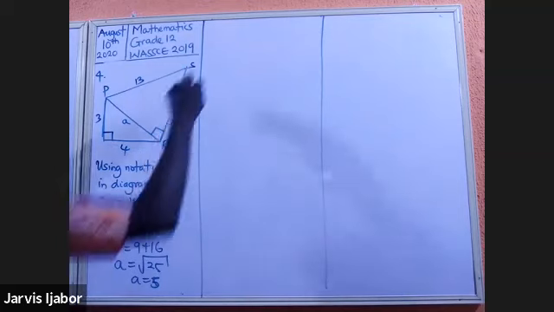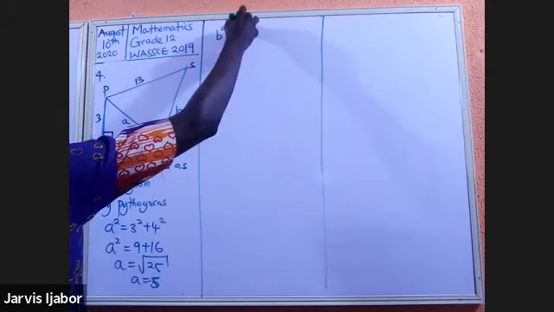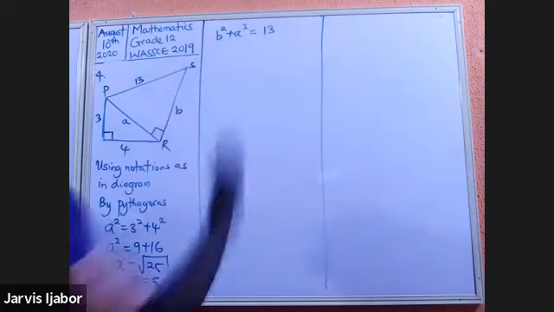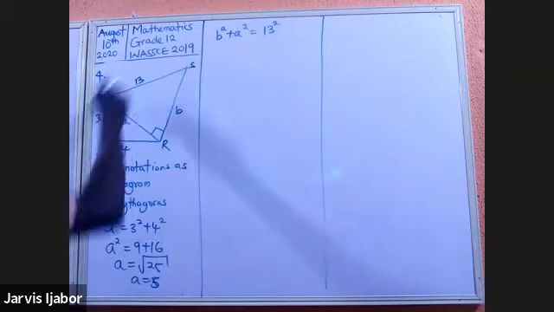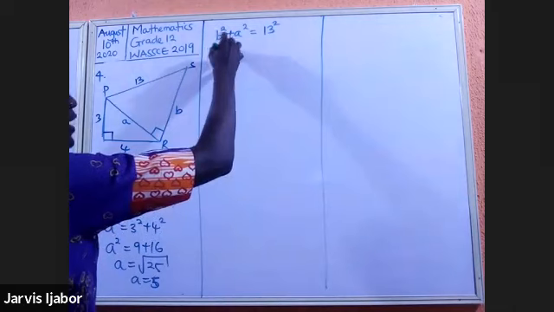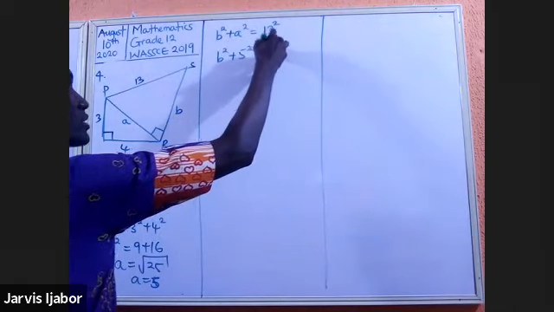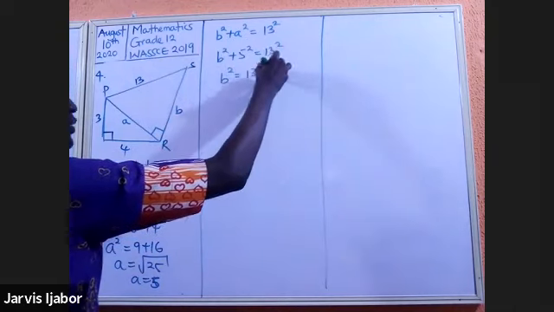Now, also, B squared plus A squared is equal to 13 squared. What is A squared? A is 5. So B squared plus 5 squared is equal to 13 squared. So B squared will be equal to 13 squared minus 5 squared.